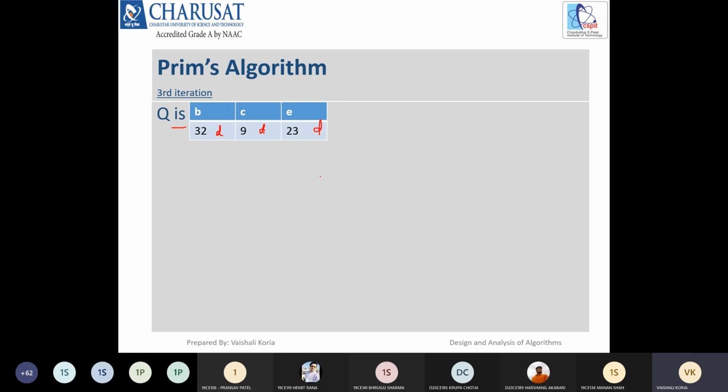Right, so if you have not paid attention till now, please pay attention in this next iteration. It is not that difficult, you just remember these steps. The first thing is, see this is your queue, in which B, C and E vertices are there. 32, 9, 23 are the keys of these vertices, and D is the parent of these vertices. What will be the first step? You have to identify the vertex with the minimum key. So obviously it is C. So first U is equal to C.